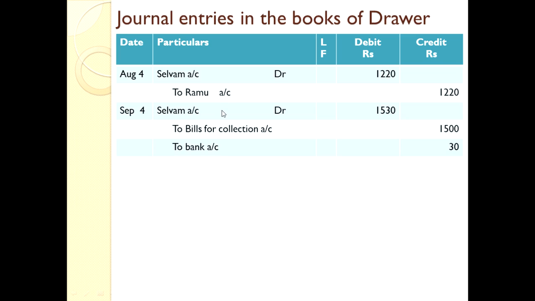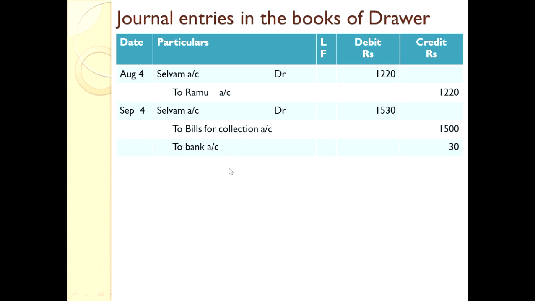Now the last one, the third bill which was sent to the bank for collection, that also dishonored. Selvam account debtor, to bills for collection. We have to cancel the entry, so we credit the bills for collection to bank account rupees 30. Noting charges have to be paid to the bank, so we credit that also. If you put together, you get 1530 rupees. So these entries have to be passed in the books of drawer.